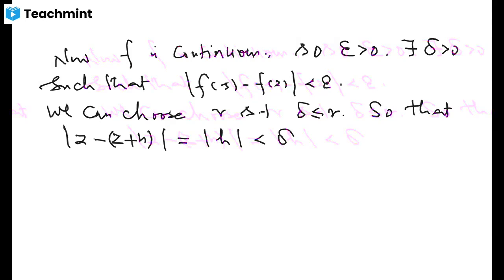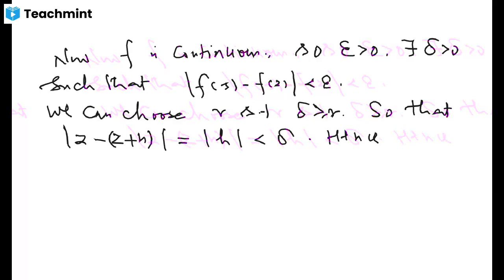Because this is the selection of z, we have chosen this z to be in such a way that it lies within this domain. I have to take this r to be smaller than this delta, because mod of h we are choosing to be less than r, so it will be ultimately less than delta.